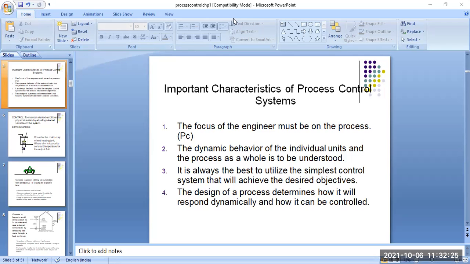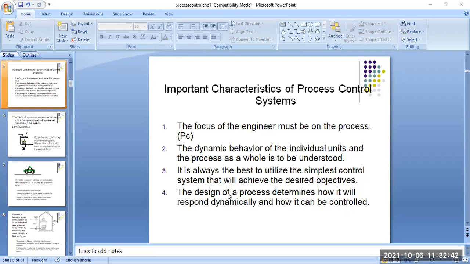Number four, the design of the process determines how it will respond dynamically and how it can be controlled. So this is another important part, the design part.